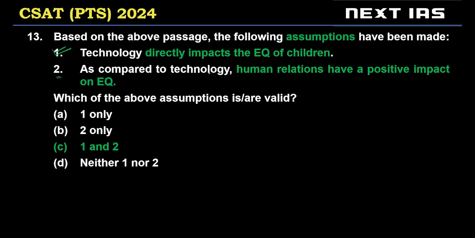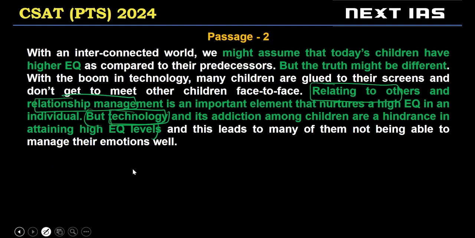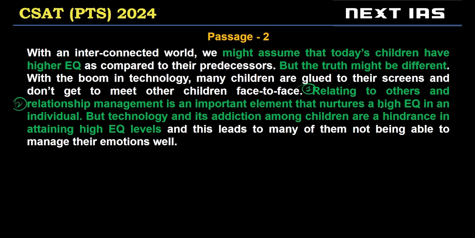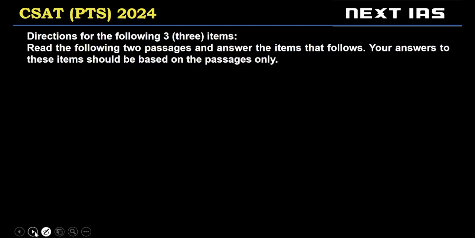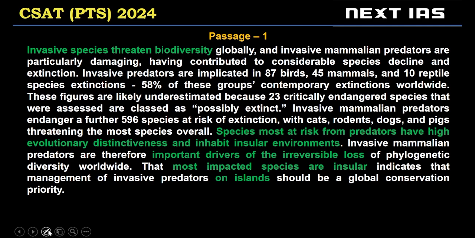Let's look at two. As compared to technology, human relations have a positive impact on EQ. So what is good for EQ? Relating to others and relationship management. So these, let's say one and two, have a positive impact on EQ. So both are valid assumptions. So the correct answer is here C, both 1 and 2. All right, let's see the next one.